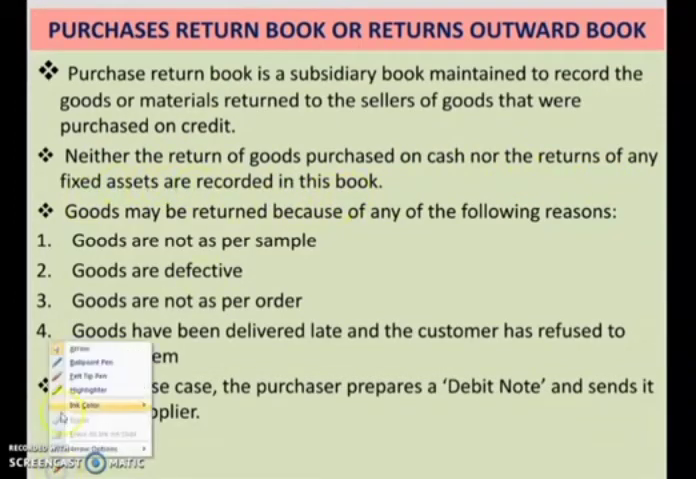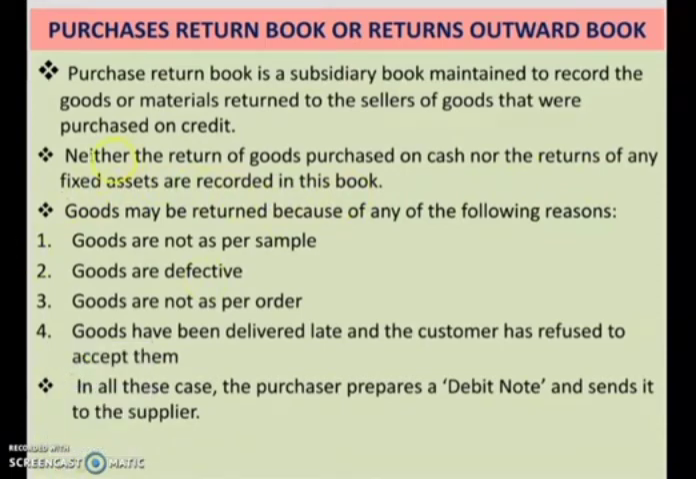So the 2 important things you have to understand over here are, the goods which are returned to the seller by the customer, if purchased on cash basis, and those fixed assets if purchased, these 2 will not be recorded in the purchase returns book. Dear students, goods may be returned because of any of the following reasons. So these are the following reasons because of which goods may be returned.